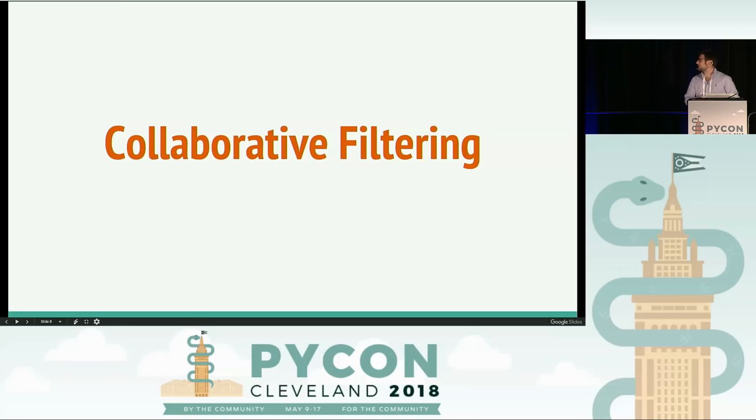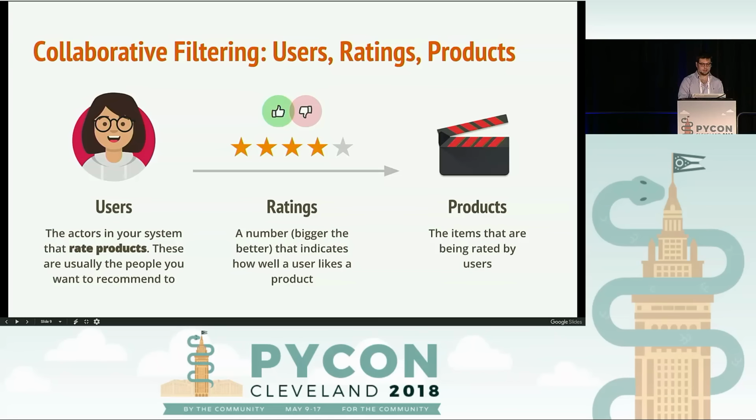In order to understand collaborative filtering, we need to first focus on the three main ingredients that compose collaborative filtering: users, ratings, and products. The users are effectively the actors in your system. They rate products.